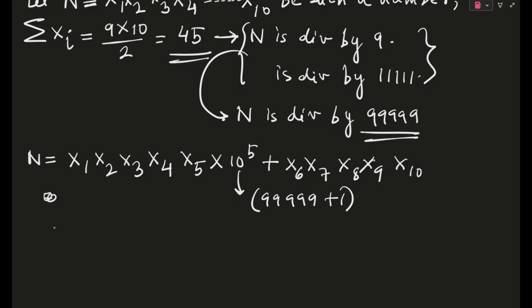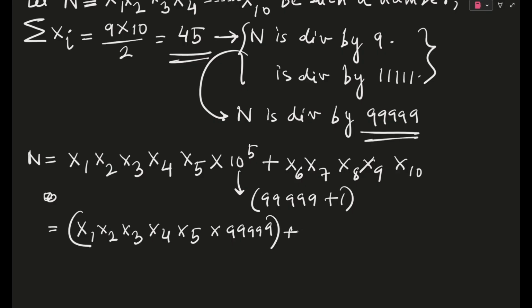So what we can do is keep x1, x2, x3, x4, x5 into penta 9 in one bracket, and there was a plus 1 also. So that plus 1 will come here as x1, x2, x3, x4, x5, and this is added with x6, 7, 8, 9, 10.